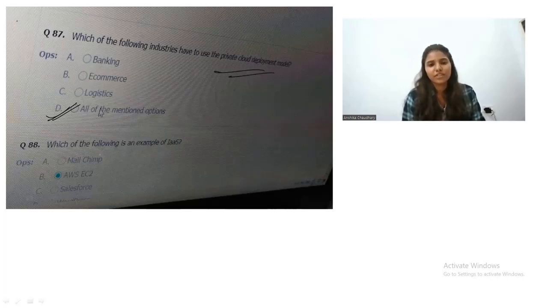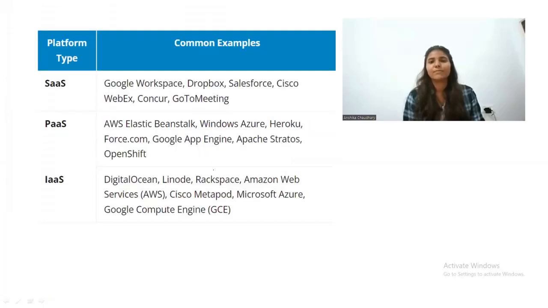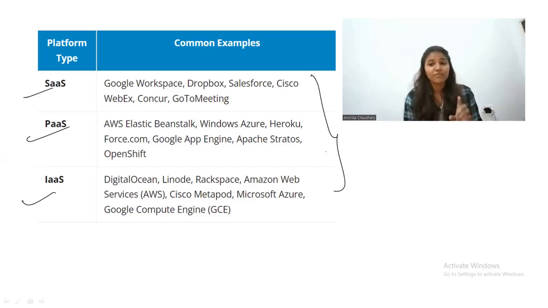Now the question is, which of the following is an example of IaaS? So the example of IaaS is AWS EC2. Now there are some examples. The SaaS examples are there, PaaS examples are there, and IaaS examples are there. So you can have a look at these, because a question will come for sure from this. You can take a screenshot of it, right? So let's move on to the next question.